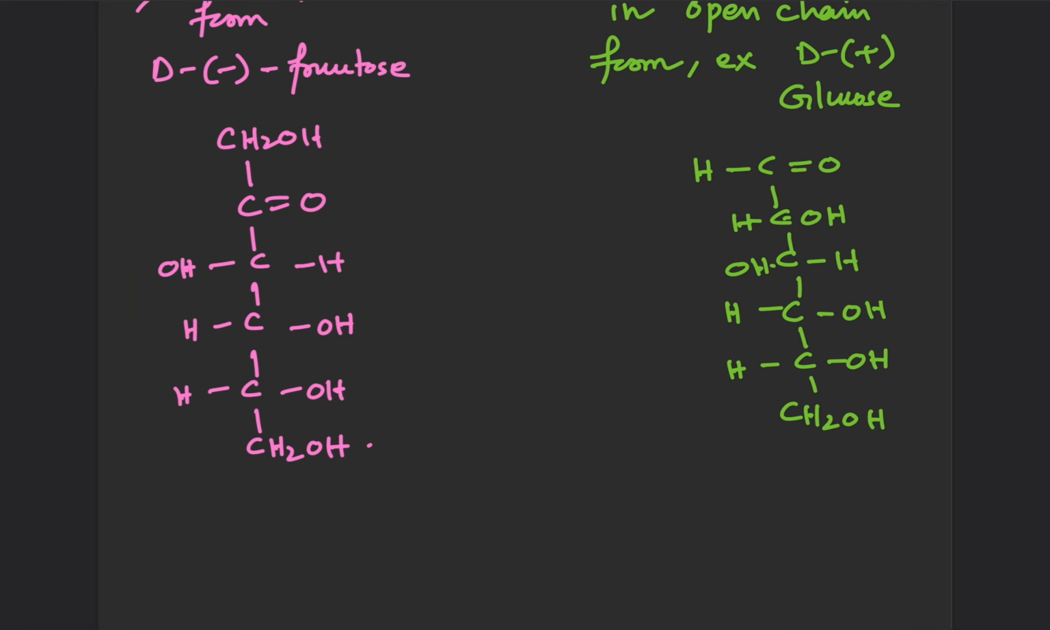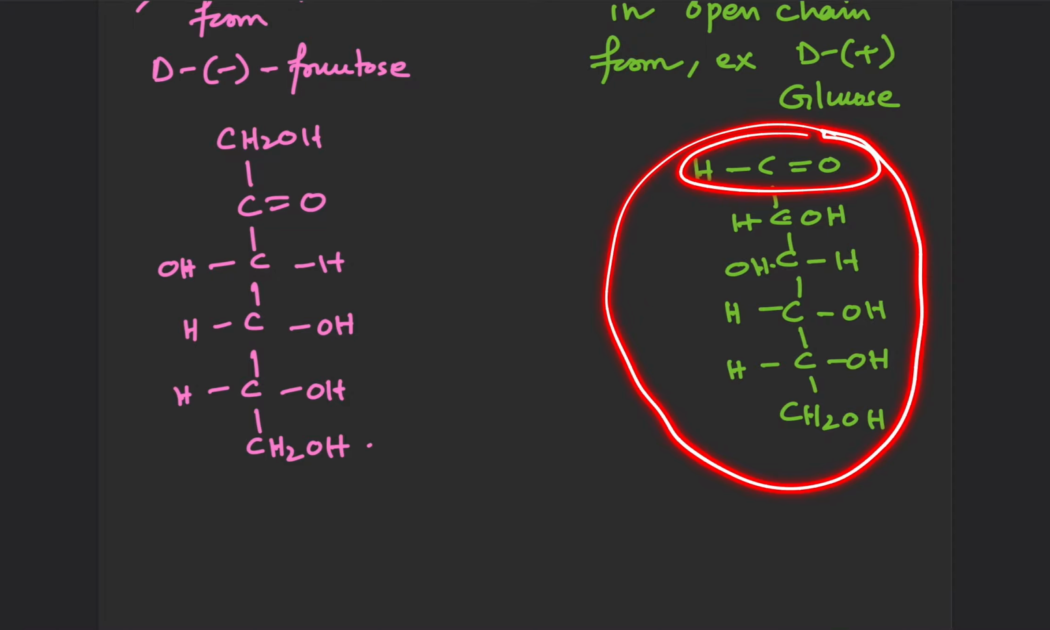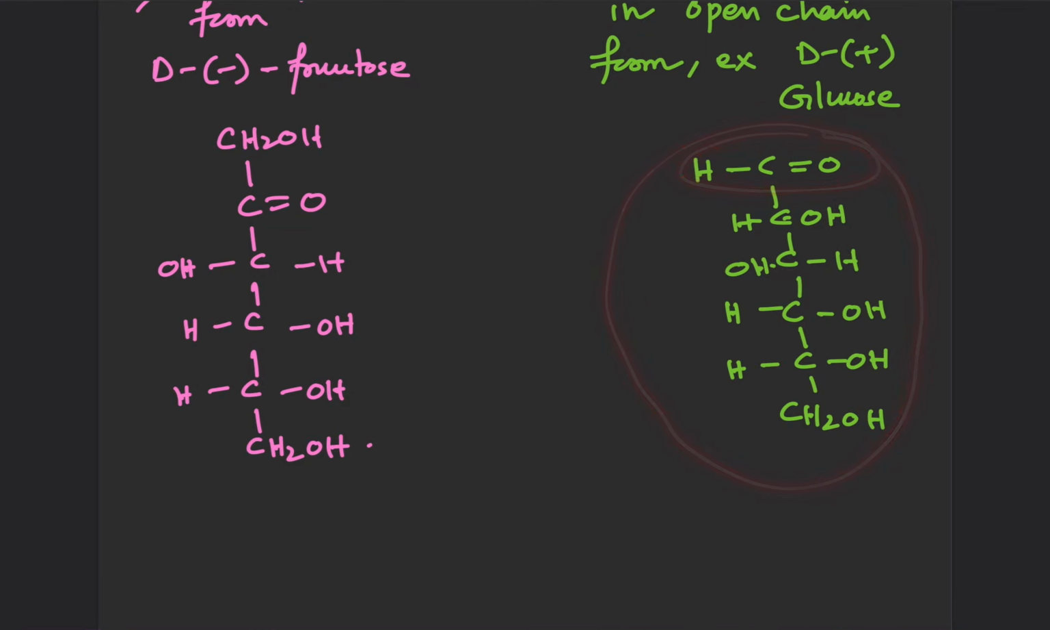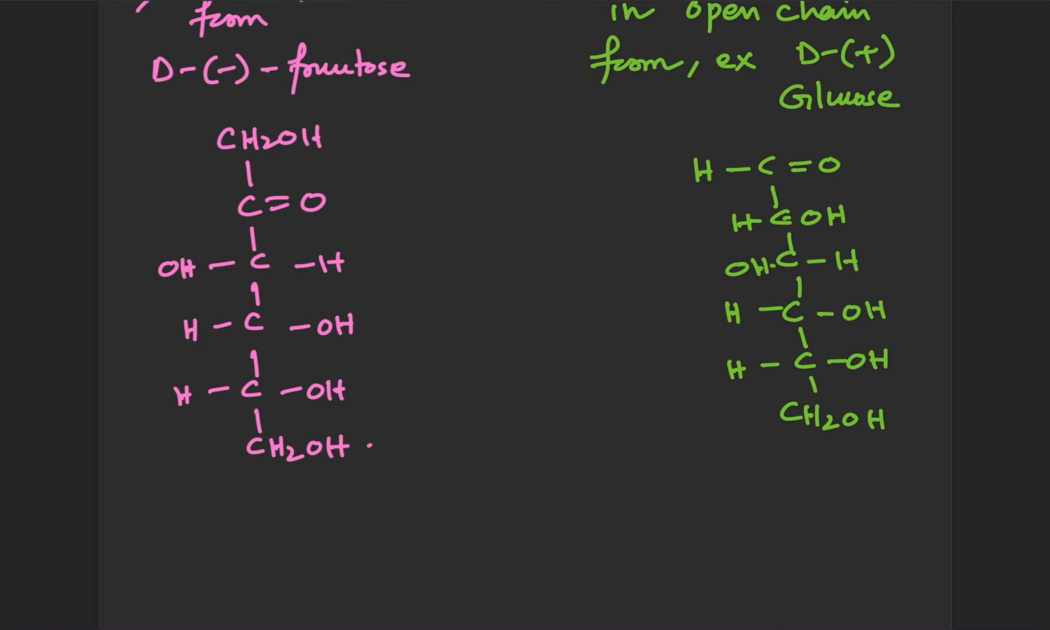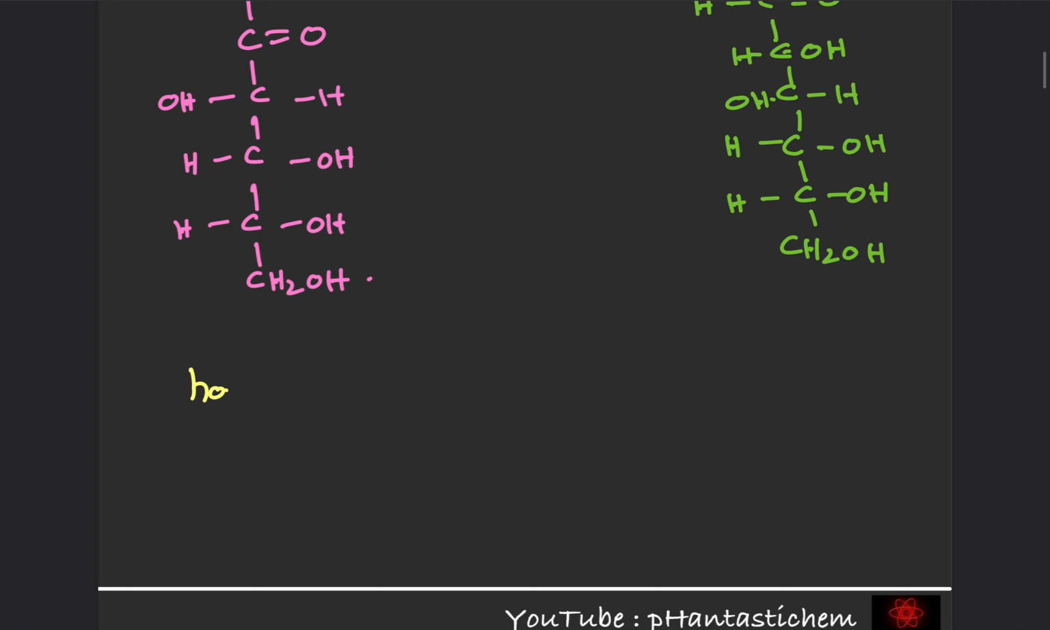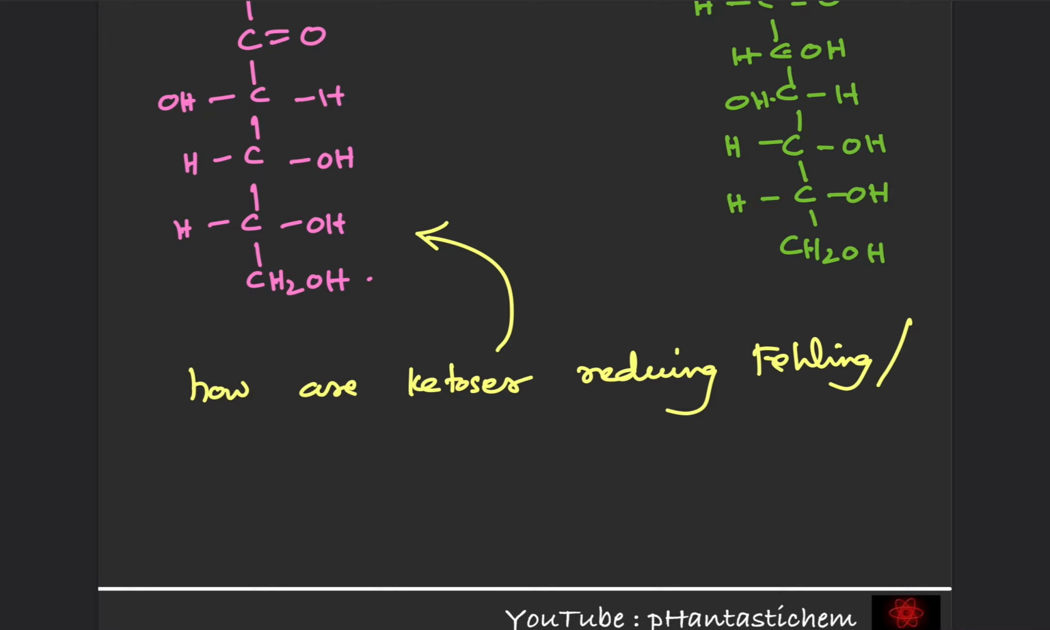Because Tollens and Fehling solution are weak oxidizing agents, that we know from aldehydes, ketones, and carboxylic acids. So therefore, Tollens and Fehling solution should act only on aldoses, because they contain the CHO group, right? Then how are ketoses reducing the Fehling and Tollens solution? That's the question, that's the doubt.